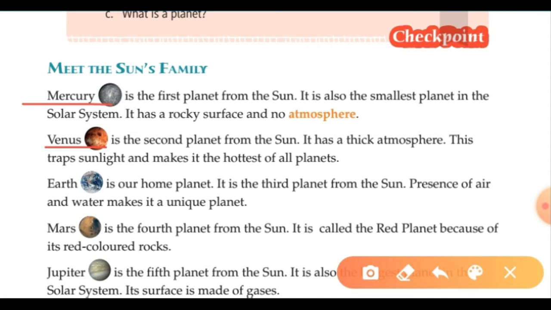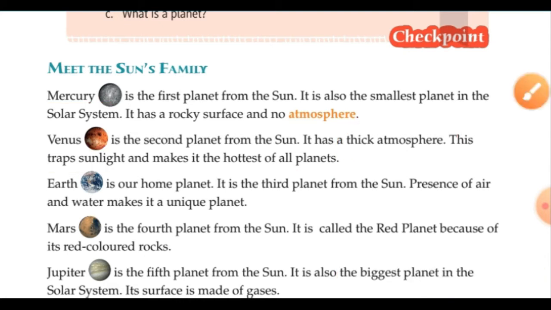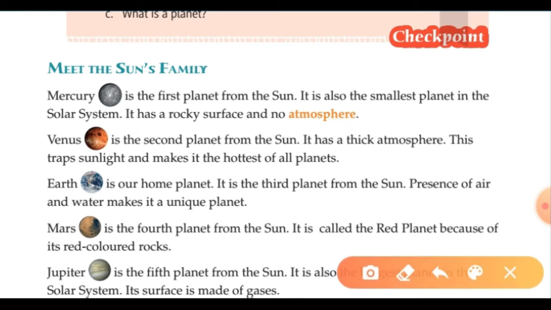Next is Venus. It is the second planet from the Sun, has a thick atmosphere. This traps sunlight and makes it the hottest of all planets. Traps means to control it or to capture it. So the thick atmosphere of the Venus does not let the sunlight get out of the planet and makes it the hottest planet of the solar system. So when someone asks you which is the hottest planet, then you will say Venus is the hottest planet.